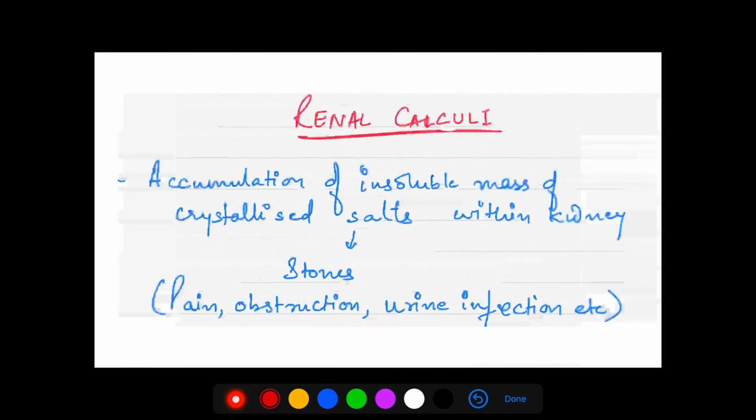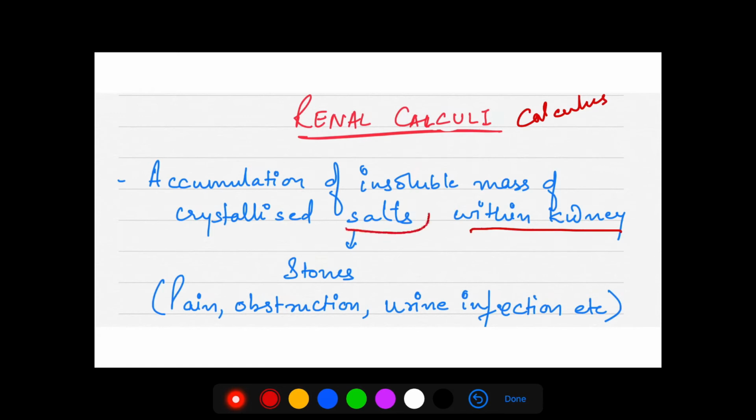All right. So the next disorder is renal calculi, or in singular, calculus. Calculus is single, calculi is plural. Calculus means stone. Within the kidney, the salts of various things like calcium, uric acid and a lot of others get accumulated as an insoluble mass.